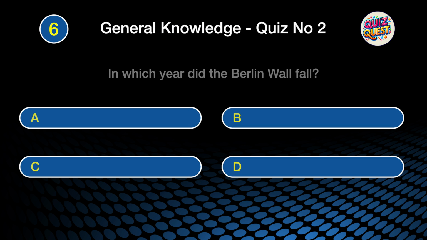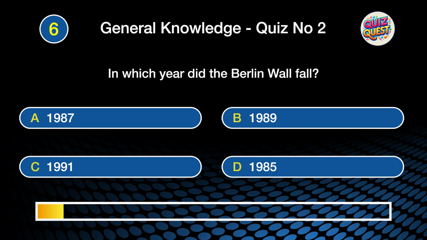Question 6. In which year did the Berlin Wall fall? Was it A. 1987, B. 1989, C. 1991, or D. 1985?